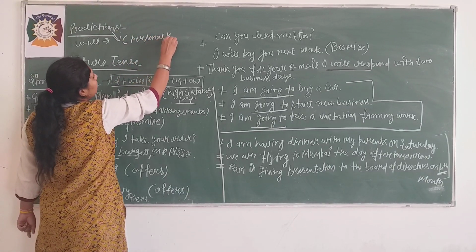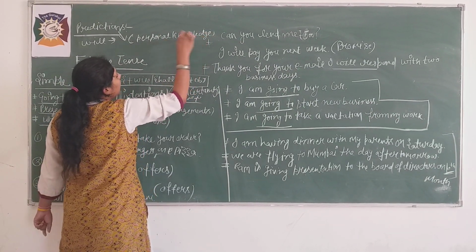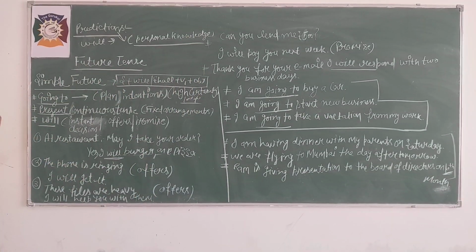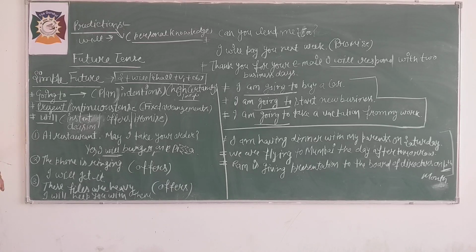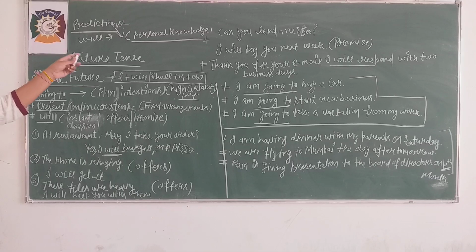Where we use will for the predictions, it depends on personal knowledge. See, if I am going to do any prediction, like a cricket match is there, and I am saying this time this team will win.